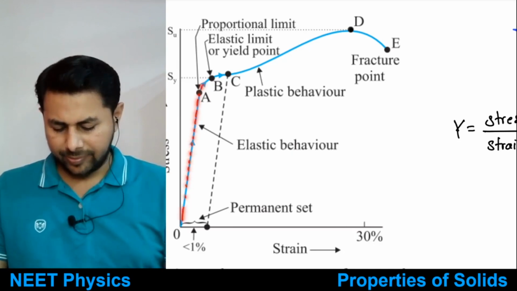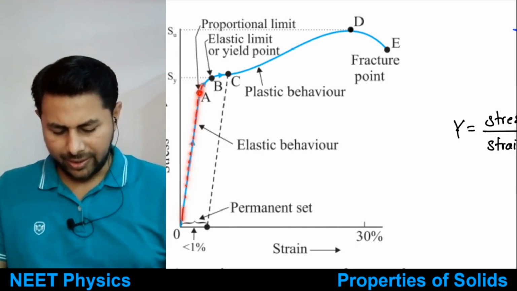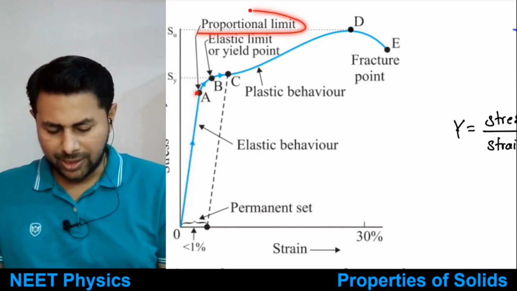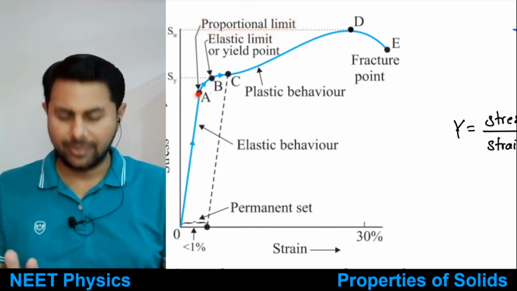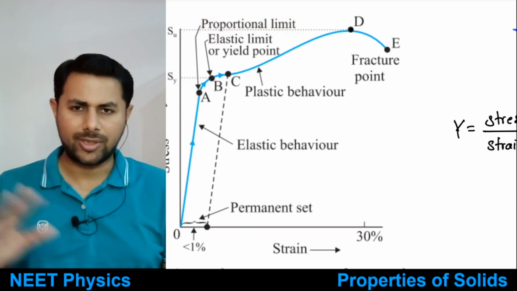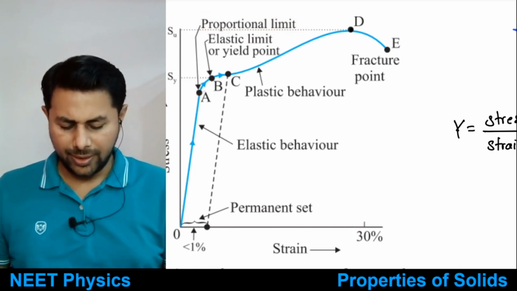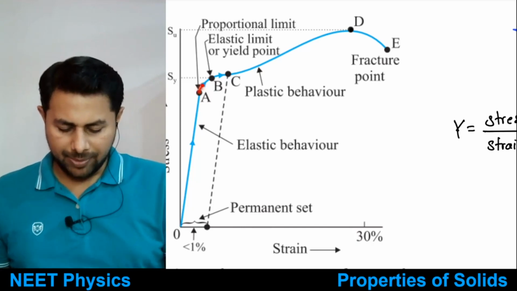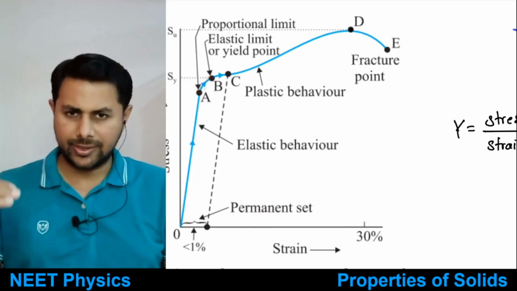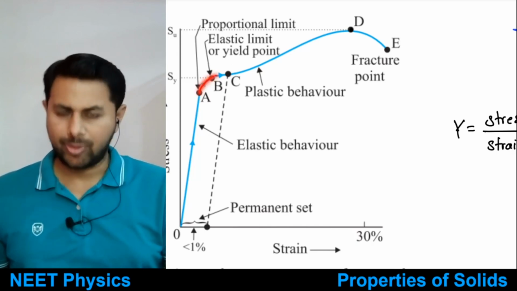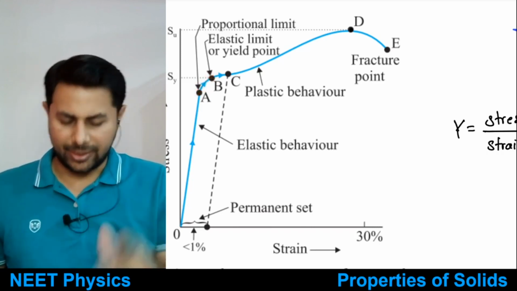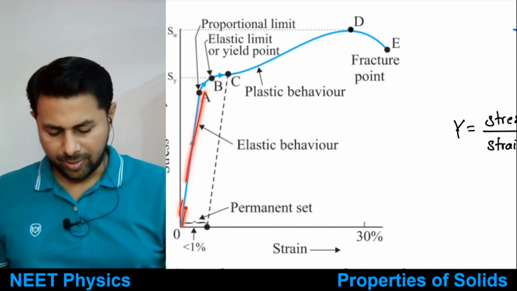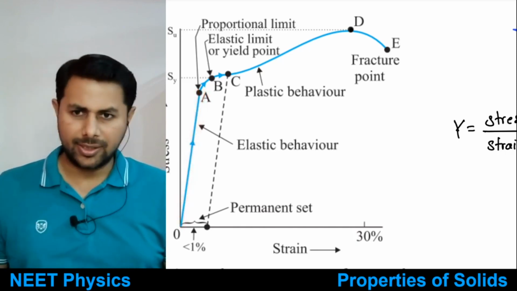The wire will be elastic till this point A. So point A is called the proportional limit. Okay, can you see that? Yes, proportional limit. That means up to the point A, stress and strain are directly proportional to each other. Then after that, if you increase the weights, that means stress is increased, strain will increase, but they are no longer directly proportional. So this graph is curved after that. Till that point, it's a straight line. Till proportional limit, it's a straight line.